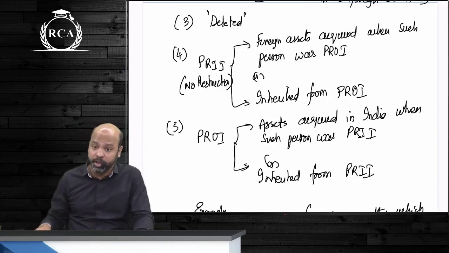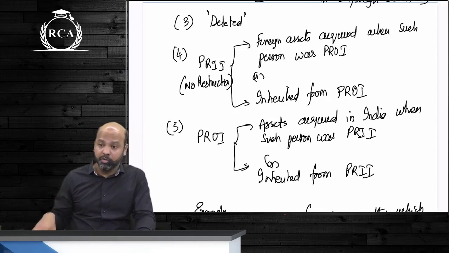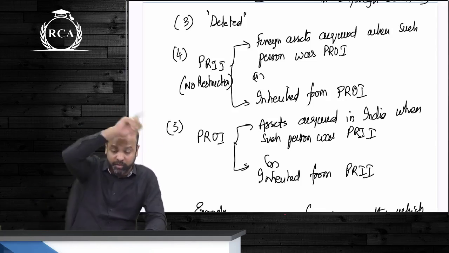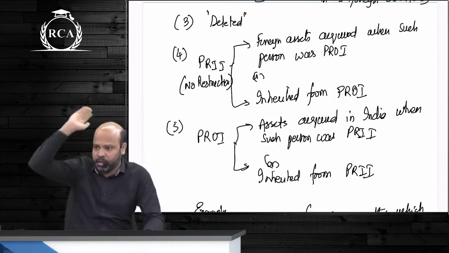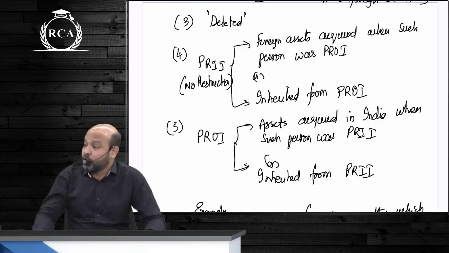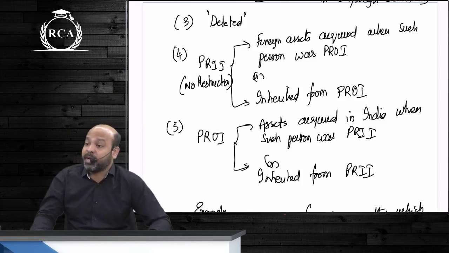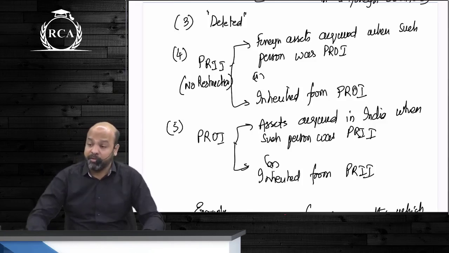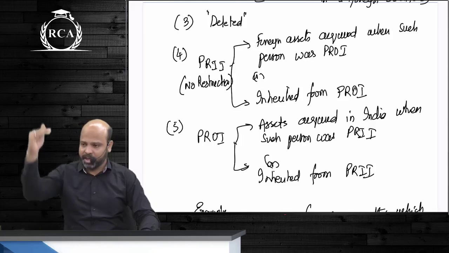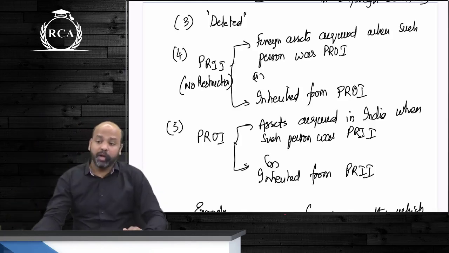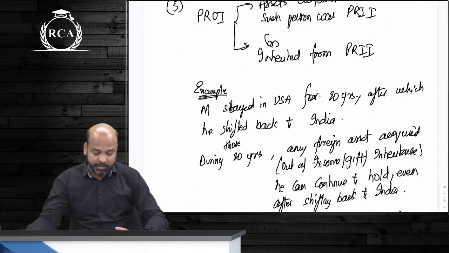Can you continue to hold it? Yes. Someone gifted a house to you in India, beta, but you are someone who settled in US. Can you continue to hold it? No, that is not covered. If you are a PROI, the only way you acquire that asset in India beta is by way of inheritance. If it is by way of gift, you will have to... matlab there are regulations applicable, guys. Are we clear?